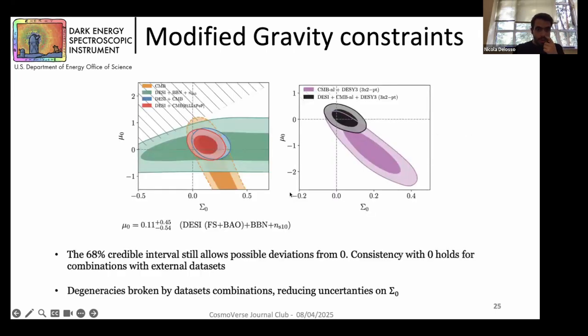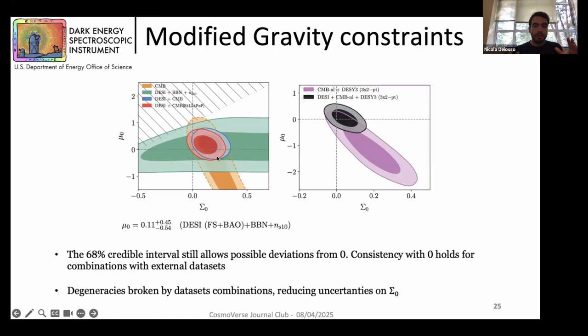So let's take a look at the results. If we consider DESI plus BBN priors and spectral index prior, we can obtain a constraint on mu naught that is compatible with general relativity prediction, around 0, here in this gray contour.